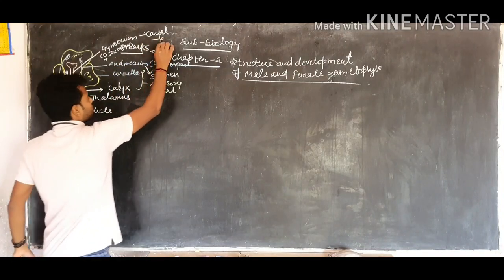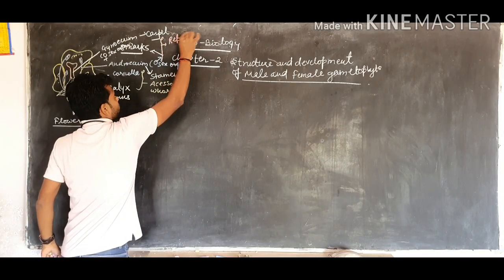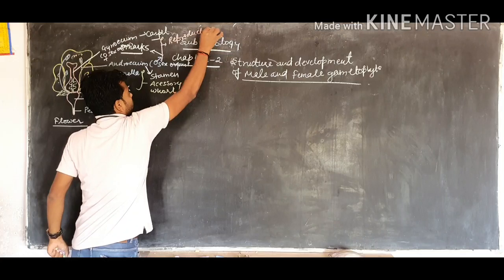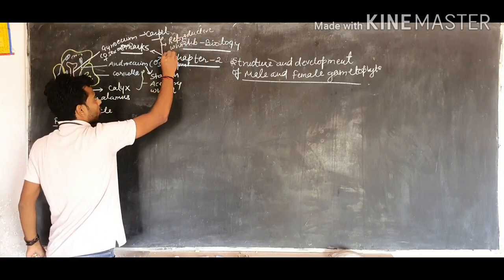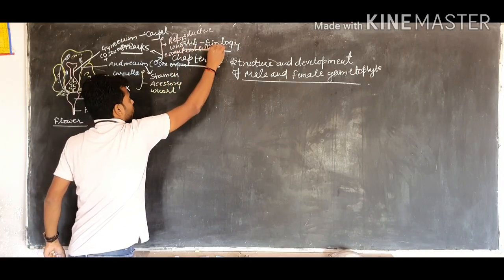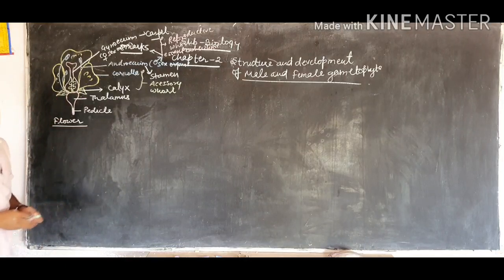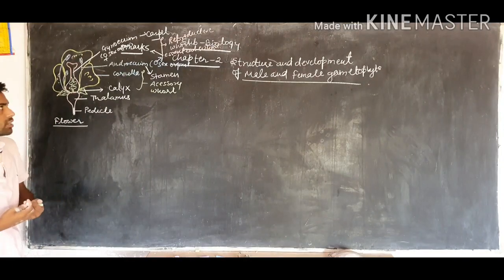are the two whorls generally known as reproductive whorls. They are known as reproductive whorls, and they are also known as essential whorls. Why do we say these are essential whorls? Because androecium and the gynoecium act as the reproductive structures.